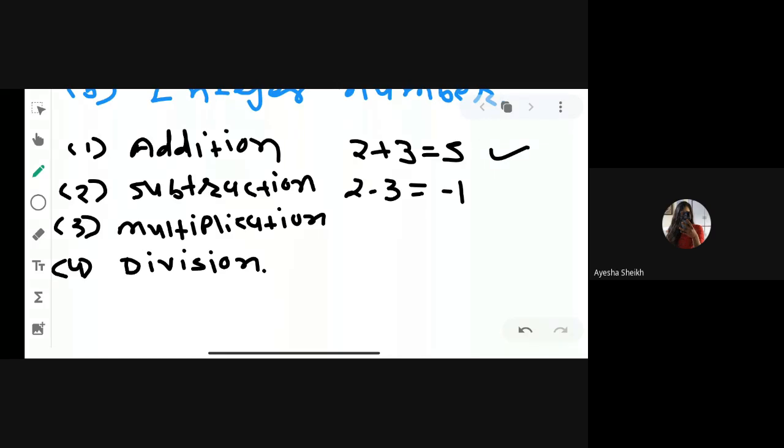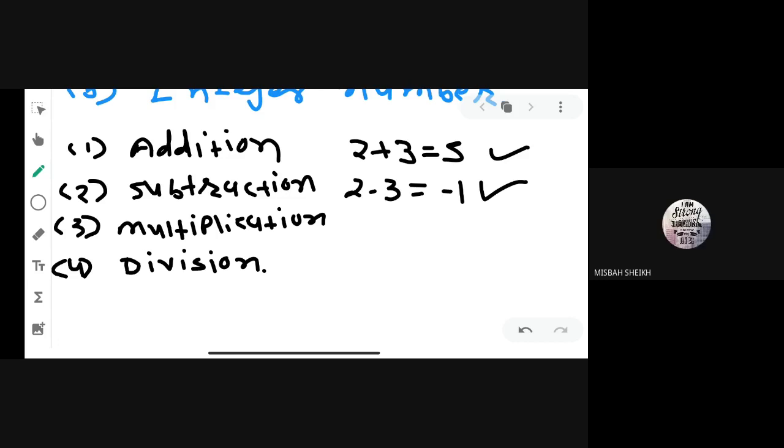You can see in the above group, in the whole number group, subtraction is not closure. Why? Because we get minus 1 as the answer and minus 1 is not a whole number. But in case of integer numbers, it is closure. Why? Because minus 1 is also an integer number. So under subtraction, we can say that integer numbers are closure. Clear, all of you?